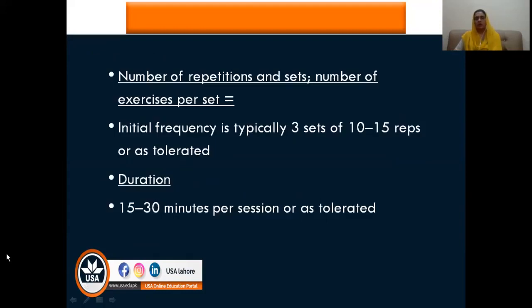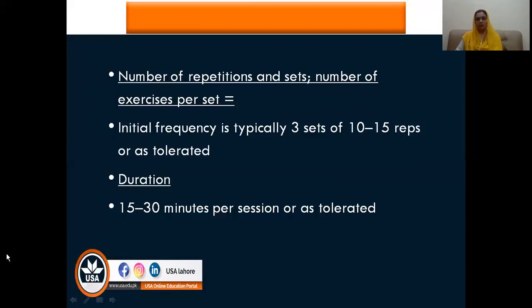Okay, then how many repetitions and sets? As I have already discussed, usually we have a set of 10 to 15 repetitions. So we can use 3 sets of 10 to 15 repetitions, or they can be adjusted according to the patient's tolerance. This is not a hard and fast rule that you will always use this amount, but most of the time we use 3 sets of 10 to 15 repetitions.